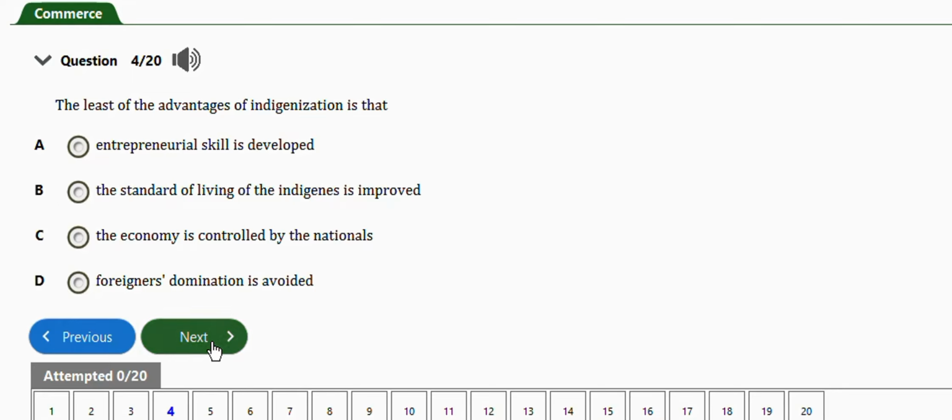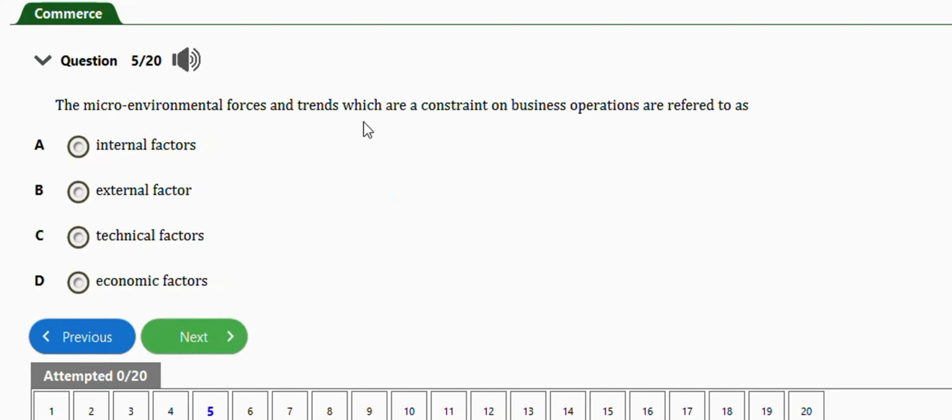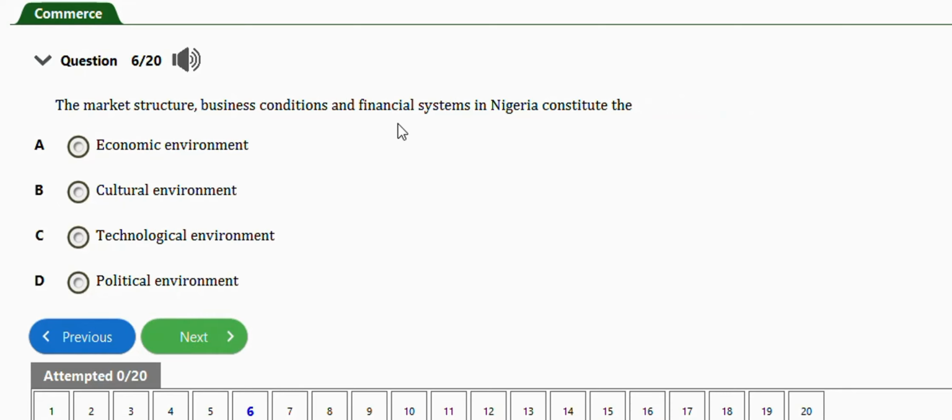The next question says the macro environmental forces and trends which are a constraint on business operations are referred to as internal factors, external factors, technical factors, economic factors. The right answer is option B, external factors. Very important. Next question says the market structure, business conditions and financial systems in Nigeria constitute the economic environment, cultural environment, technological environment, political environment. So the right answer is option A, economic environment. So market structure, business conditions and financial systems in Nigeria constitute the economic environment.